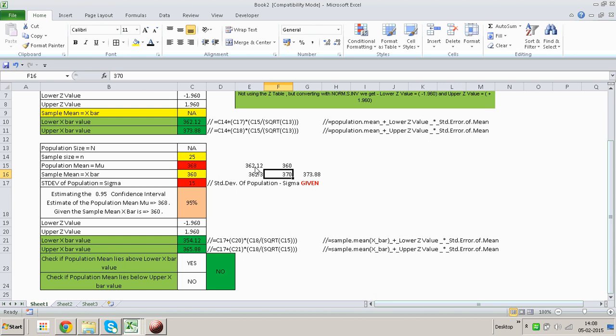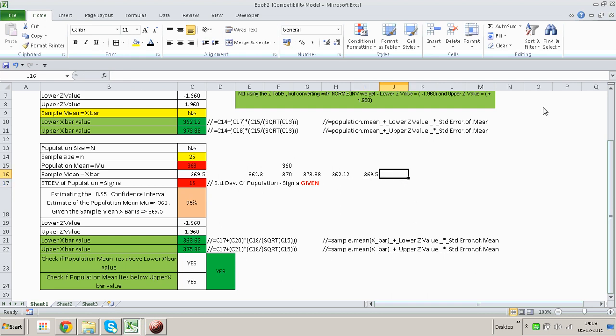Let me again check for 362.12. Again, see, 362.12 is okay because it is equal to the upper X bar value that I have over here. So 362.12 will come down here. I will delete it from here. Okay. And let me look at some other values. 369.5. I'm getting a yes, so that is okay. 369.5 is here.